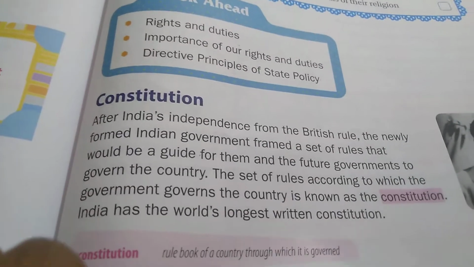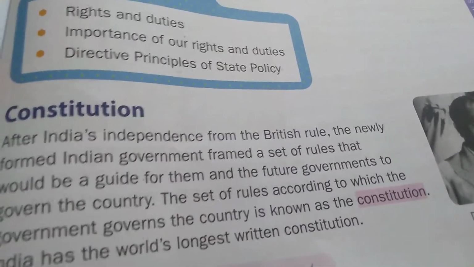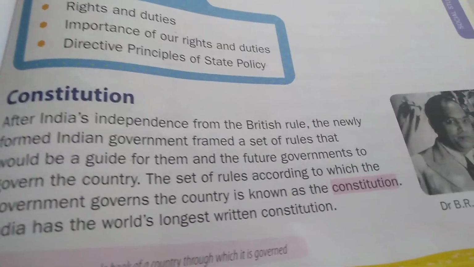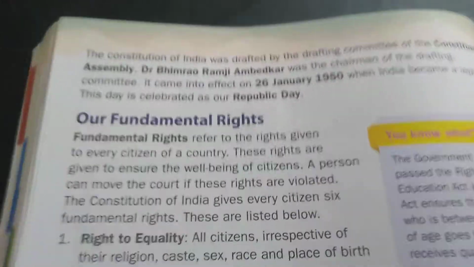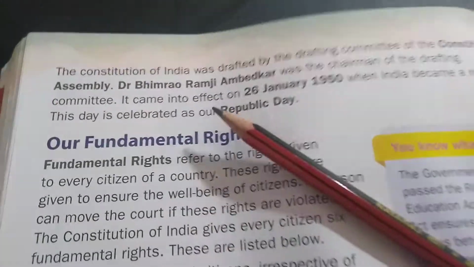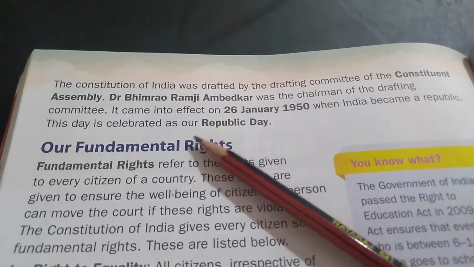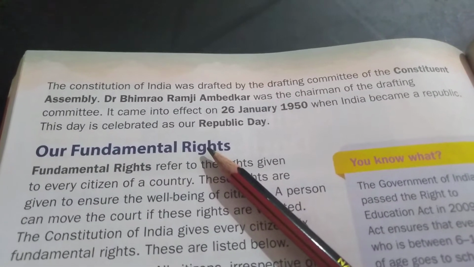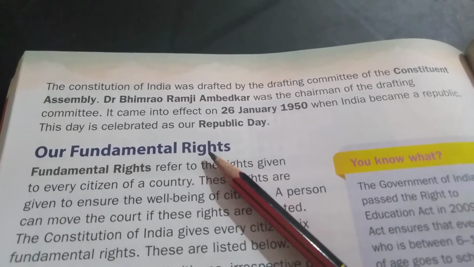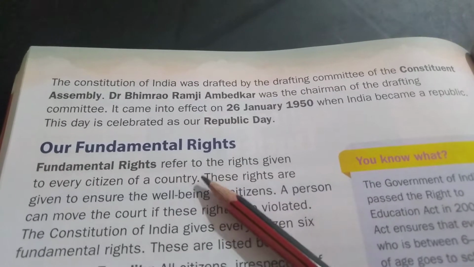India has the world's longest written constitution. We Indians have the world's longest written constitution. So, he is Dr. B.R. Ambedkar in the picture we can see. The Constitution of India was drafted by the Drafting Committee of the Constituent Assembly. This committee is said to be the Constituent Assembly.